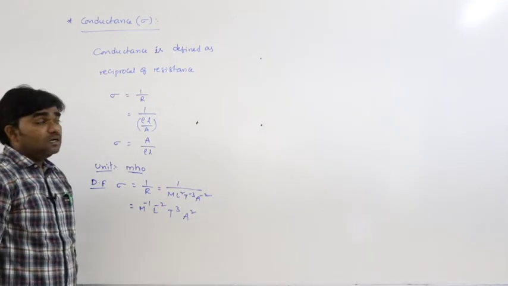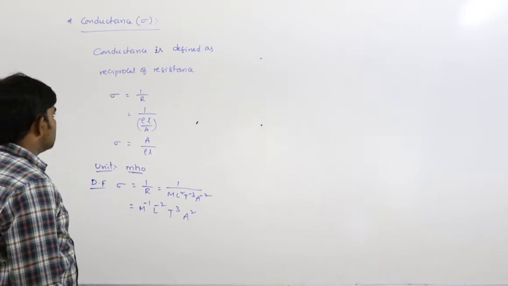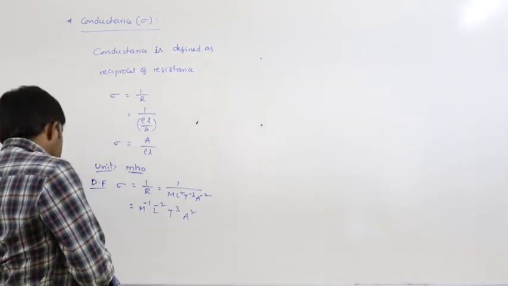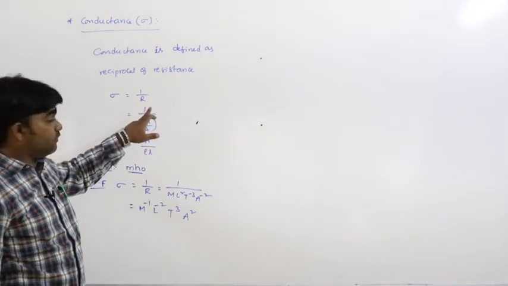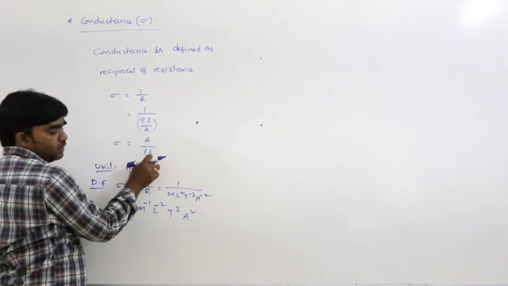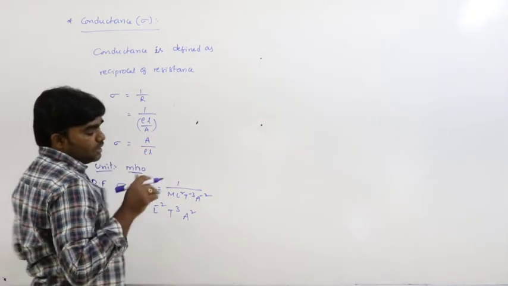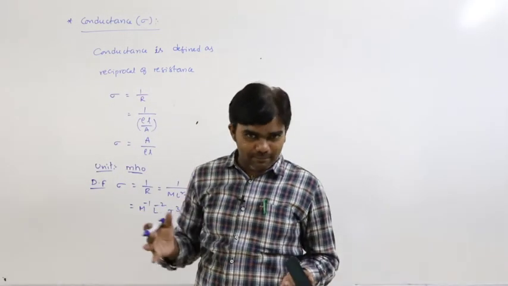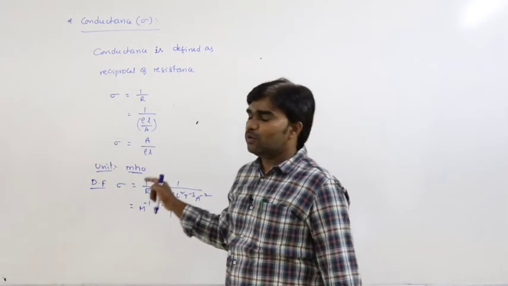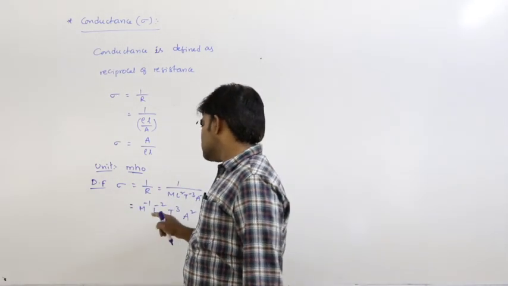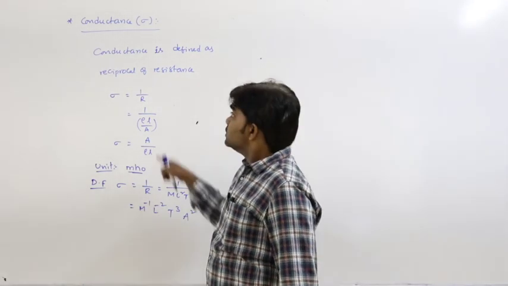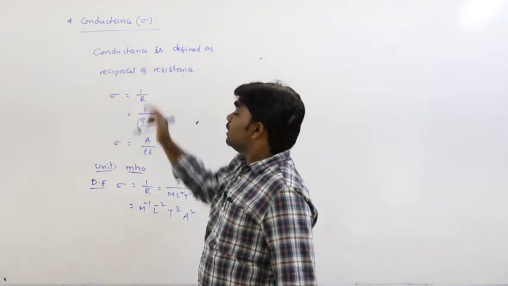Conductance is defined as the reciprocal of resistance, where sigma equals 1 by R. Resistance is rho L by A, so sigma equals A by rho L. The unit of resistance is ohm, and the reverse, mho, is the unit of conductance. Its dimensional formula is M power minus 1 L power minus 2 T cube A square. So this is conductance, the reciprocal of resistance.